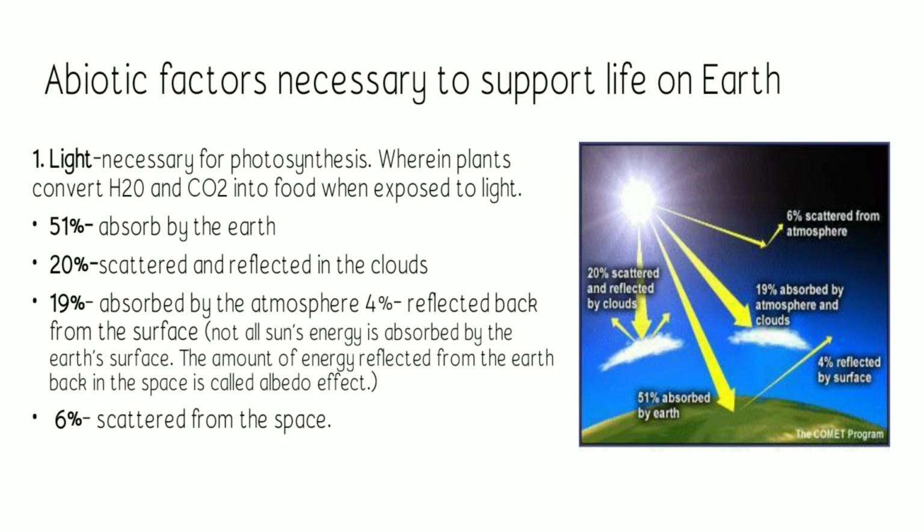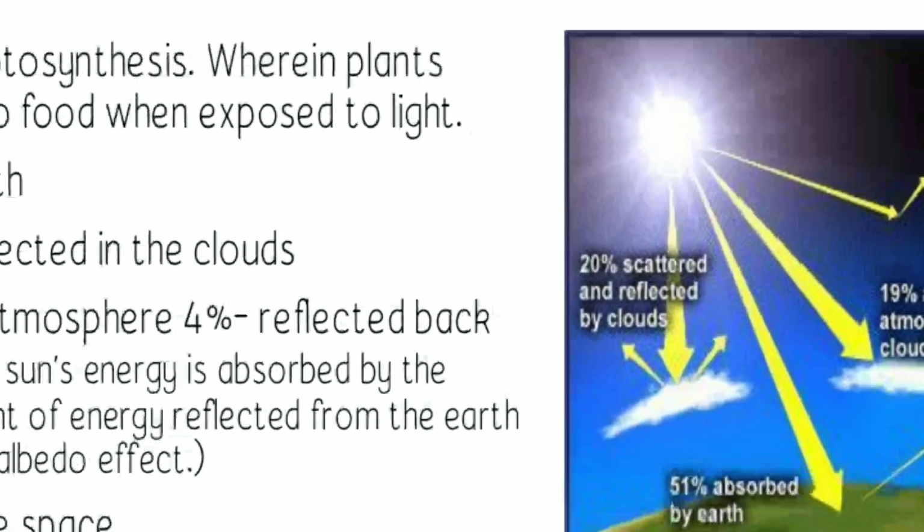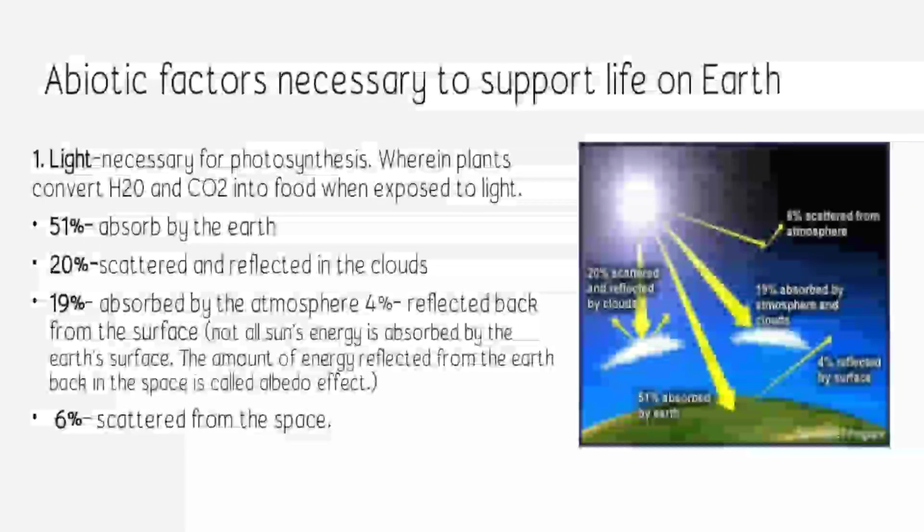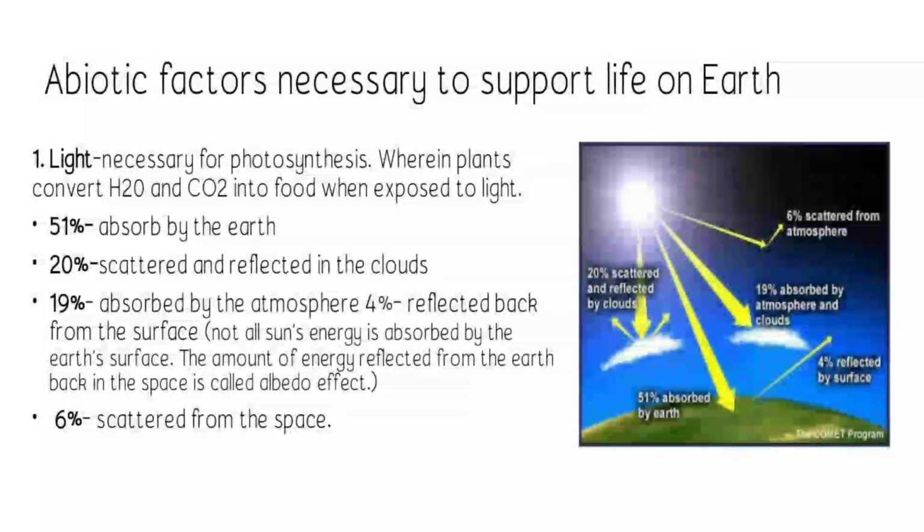Here we have the distribution of light on the Earth. First, we have 51%, which is absorbed by the Earth. It is absorbed by the plants, the animals, and of course us.